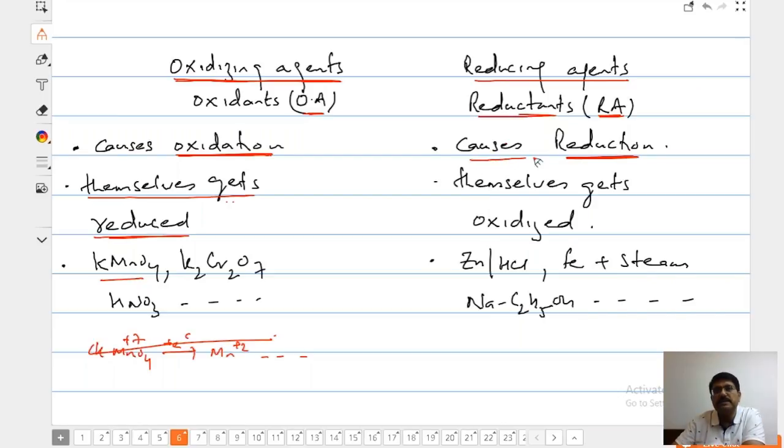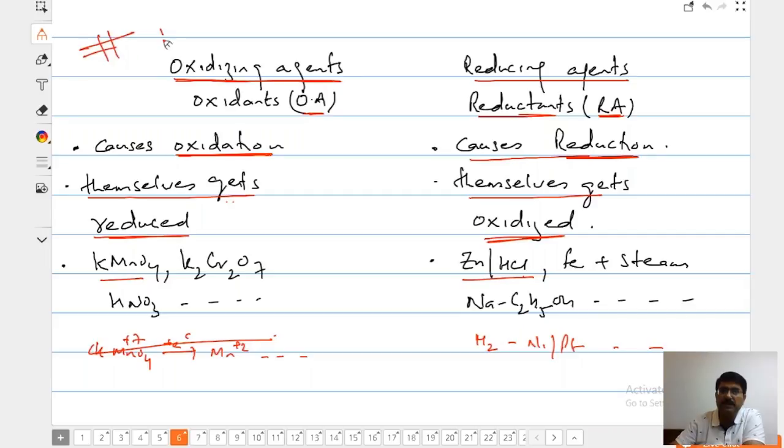Reducing agent causes reduction, and they themselves get oxidized. The opposite: reducing agent gets oxidized, oxidizing agent themselves get reduced. You might have seen maybe 10 or 20 reducing agents. The list will be ever growing: zinc and HCl, iron and steam, sodium and ethanol, and hydrogen in the presence of nickel, platinum, palladium, etc. These are a few reducing agents.